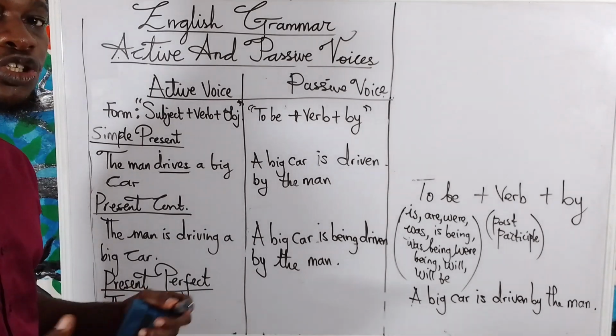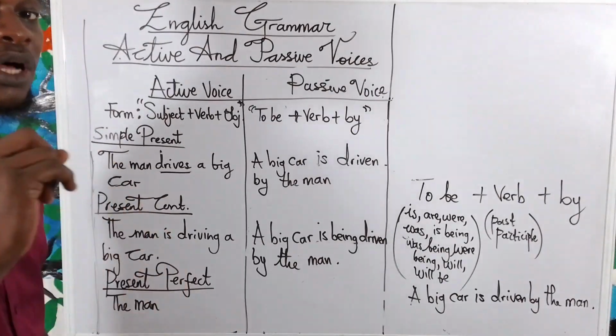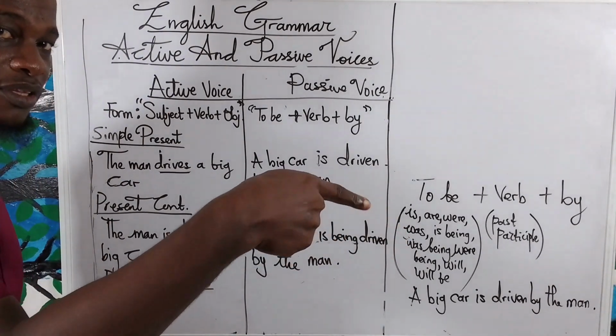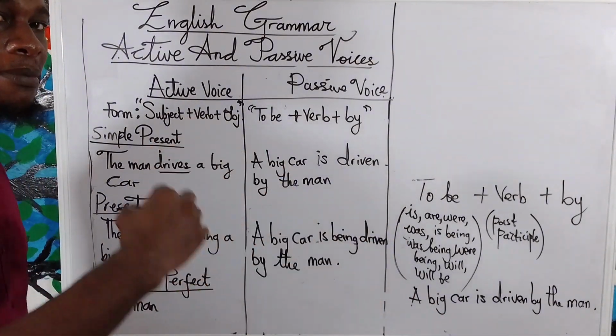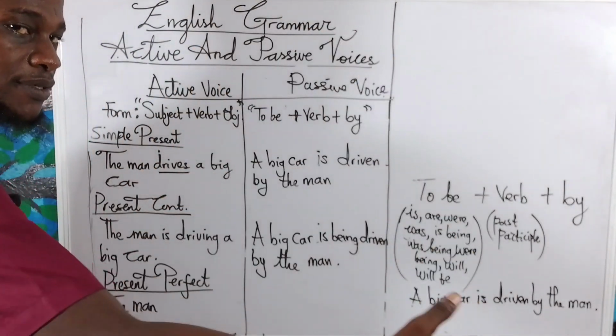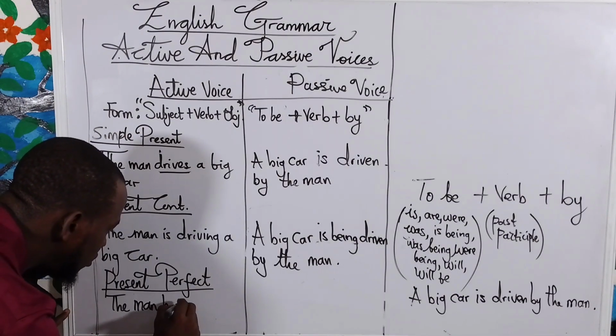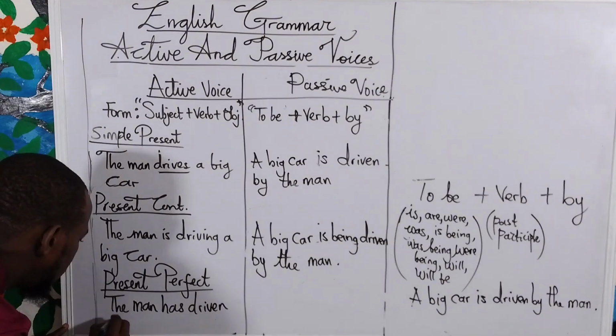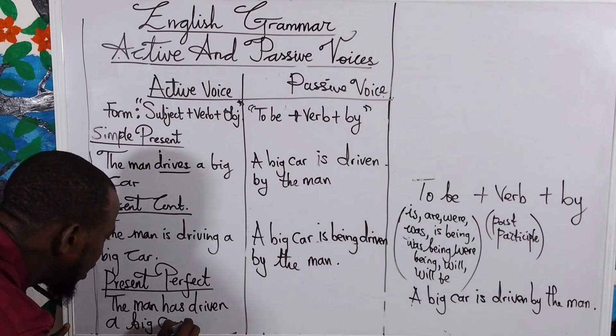So now, how do you use has or have? It depends on the subject. If the subject is singular, you must use has, with the verb in the past participle, like driven. The man is singular. So that means the man has driven a big car.